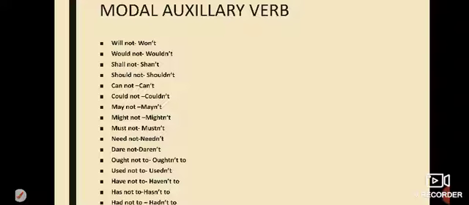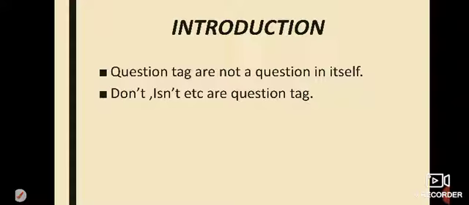could not, couldn't; may not, mayn't; might not, mightn't; must not, mustn't; need not, needn't; dare not, daren't; ought not to, oughtn't to; use not to, usedn't to; have not to, haven't to; has not to, hasn't to; had not to, hadn't to. Now we start our topic.